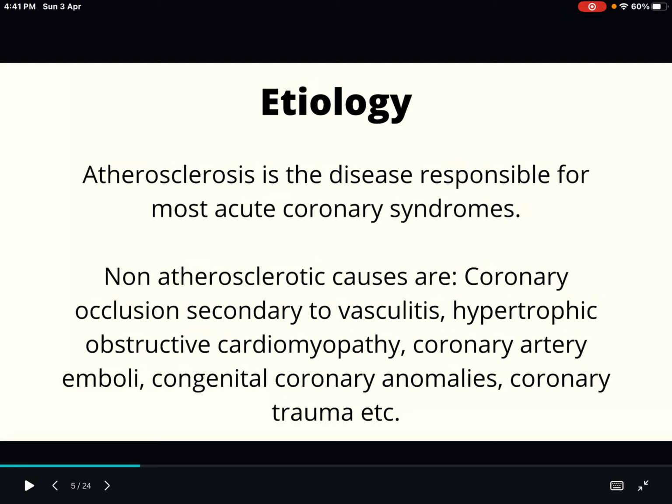You can talk about different coronary conditions, that is, any coronary occlusion that will be causing ischemia, like that secondary to vasculitis. Any hypertrophic obstructive cardiomyopathy, any coronary artery emboli, that also will hamper the blood supply. Any congenital coronary anomalies, that also will hamper the blood supply and lead to ischemia of the heart muscles. Coronary trauma, the same. So these are the etiology. While asked about etiology, you can explain atherosclerosis, and along with that, these non-atherosclerotic causes also you have to explain.